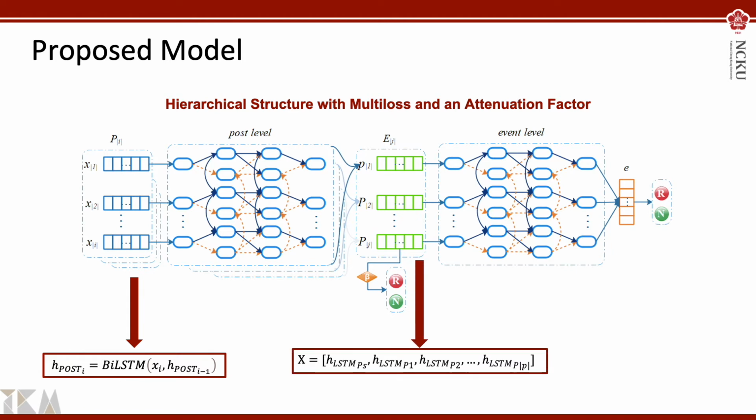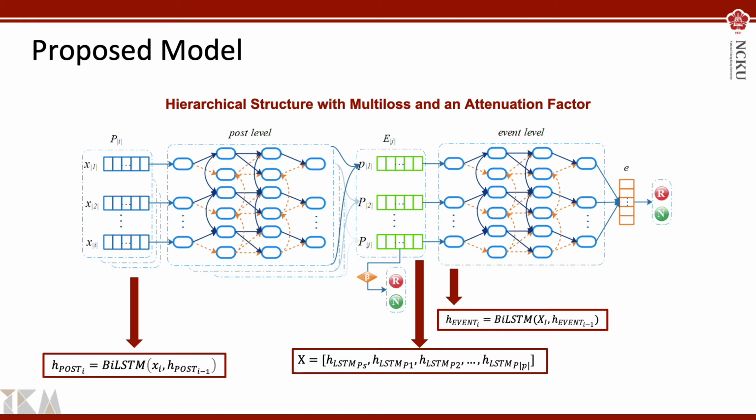Then, the final state of the post level is joined and forming an event matrix where each column is a vector representing a post.